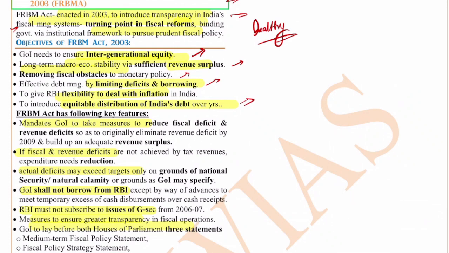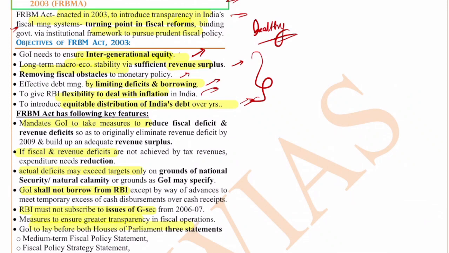So these are the major objectives. Just remember 4-5 objectives like intergenerational equity, long-term macroeconomic stability, removing fiscal obstacles, ensuring healthy finances to attract more capital and investments, and also ensuring that inflation is in control.